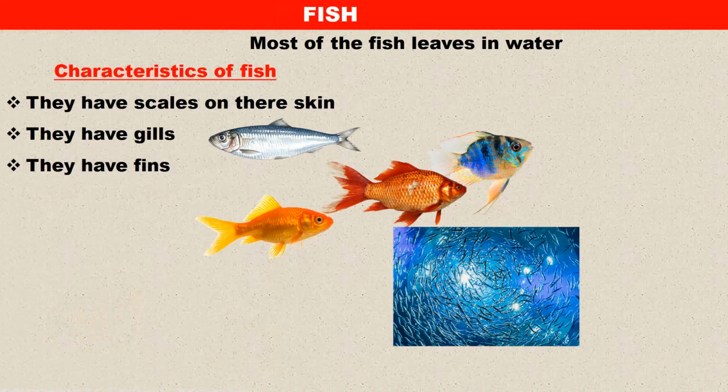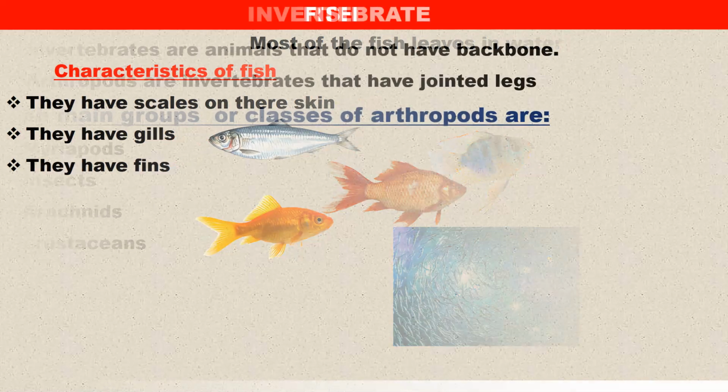Let us look at fish. What are the characteristics that enable us to classify things as fish? One, they have scales on their skin. Then they have gills, so they breathe through gills. And of course they have fins, as you can see: dorsal fins, all those fins are there. These are examples of fish that you can see on this presentation. It is very important that you understand this in detail, and I think this information will take you in an exam.